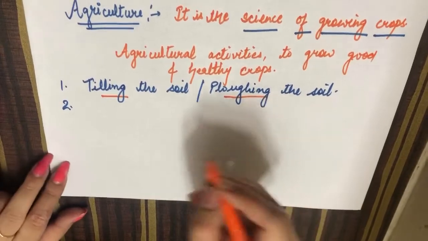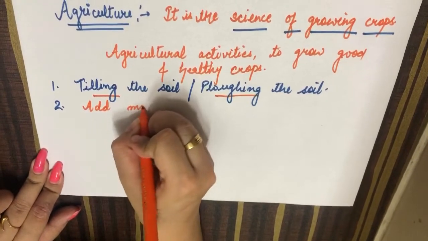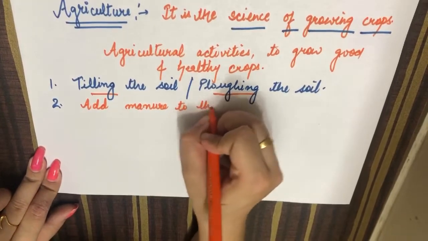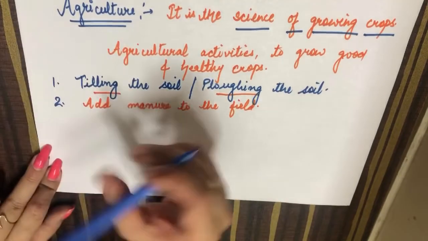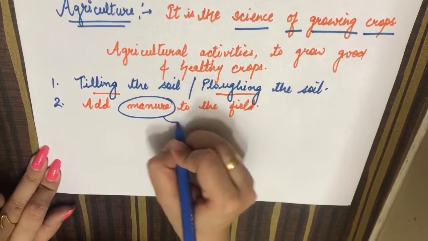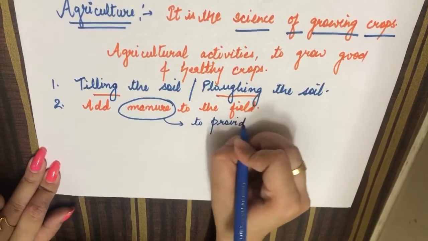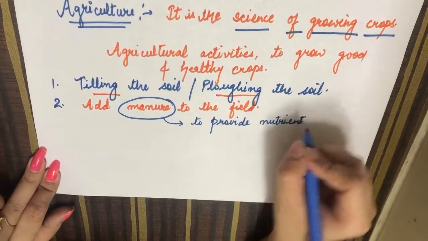Now second point in this, we will be adding manure to the field. So what is the purpose of adding manure to the field? That is to provide the nutrients, so that our crops can be healthy.